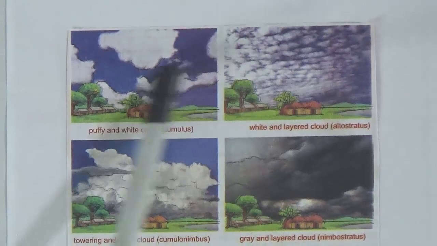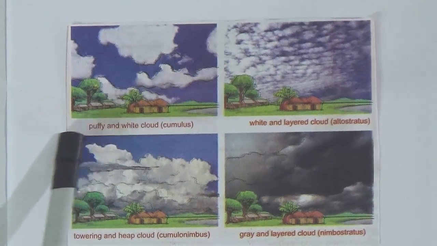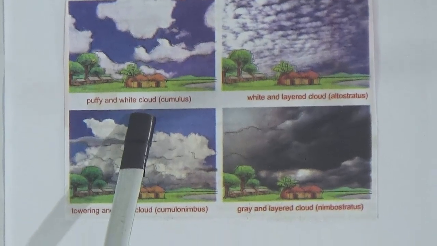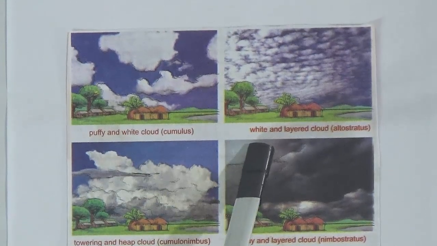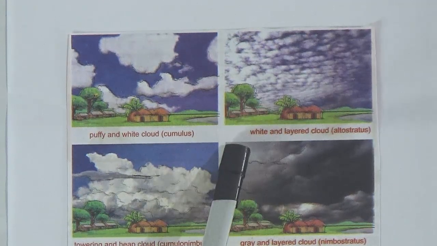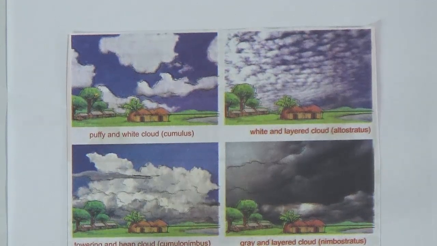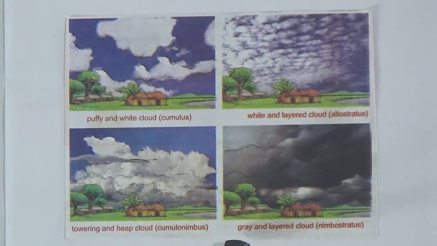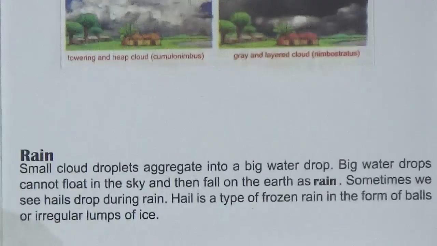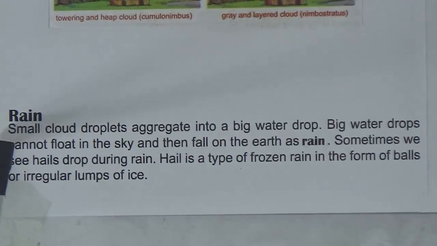If you can see this picture, here are some different types of clouds and their names. Here are puffy and white clouds, and here are white and layered clouds. You can see there are layered clouds, and these are towering and heap clouds, and these are grey and layered clouds. Now rain.